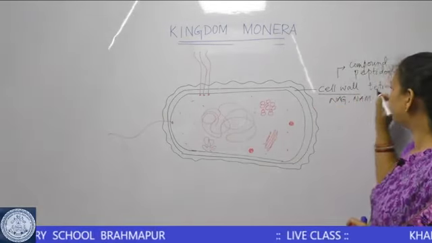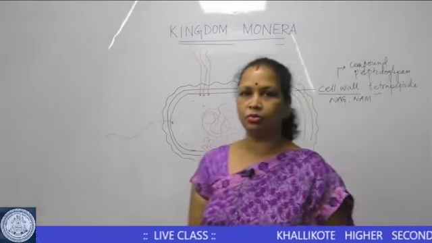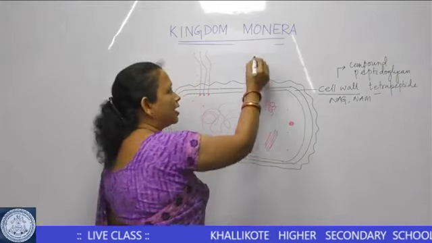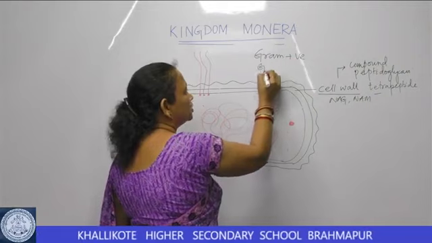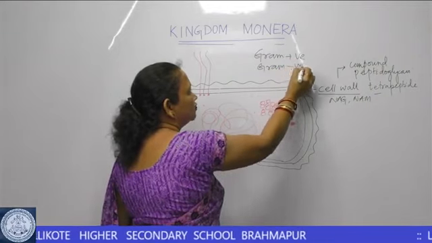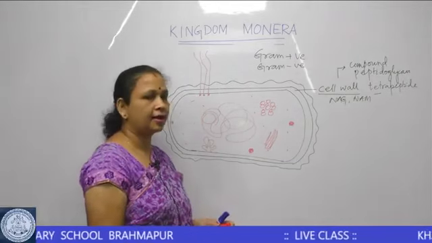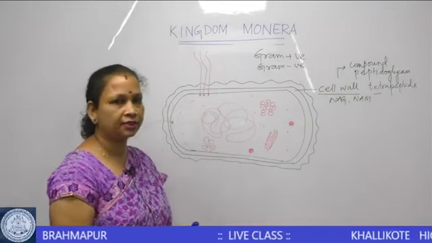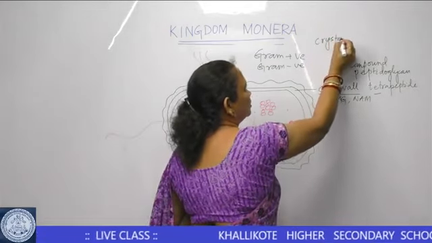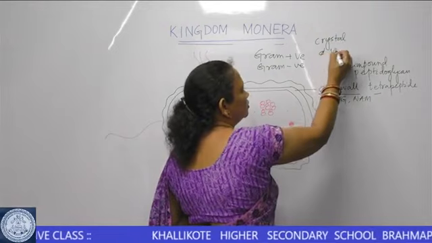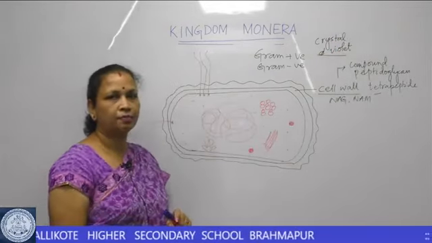Based on the property of the cell wall, the bacteria have been grouped into two groups: gram-positive bacteria and gram-negative bacteria. How were they separated? The separation was based on the dyeing or coloring pattern of the bacteria.